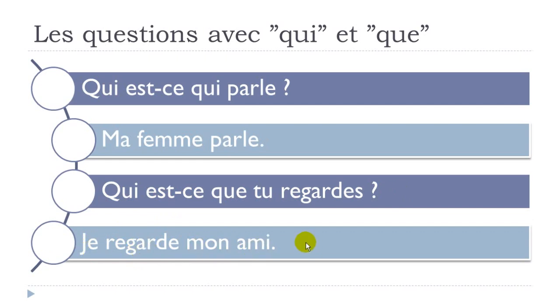And you can see here that it's basically quite clear. So, qui, just because you want the information for a person, and then the second qui, just because it will be the subject, ma femme parle. Okay? Here, qui, because it's the person. Mon ami, my friend, it's a person. And then que, just because if you look carefully, it comes after your verb, because it's not the subject, it's the object. Okay, grammatical object. We're not talking about an object, but a grammatical object. So it can be a person, it could be a dog, animal, or an object if you want. Okay, so je regarde mon ami. All right.